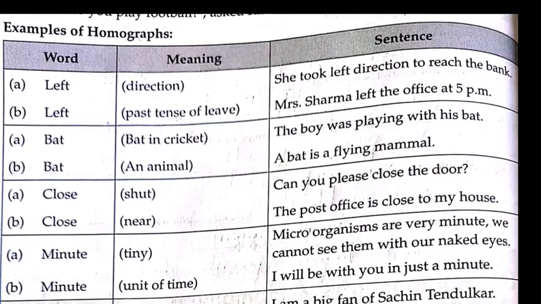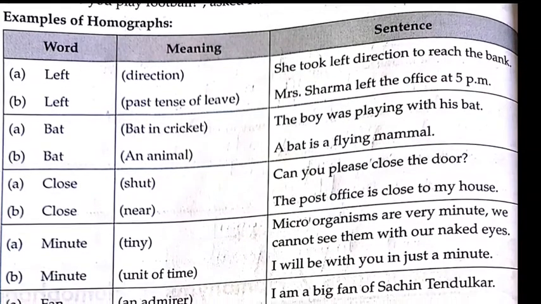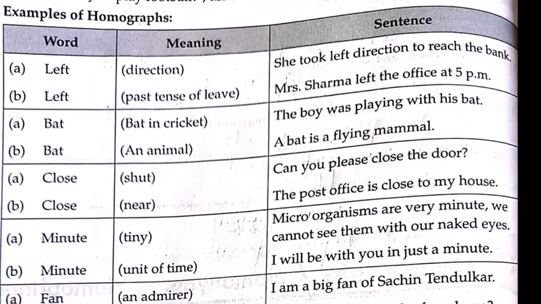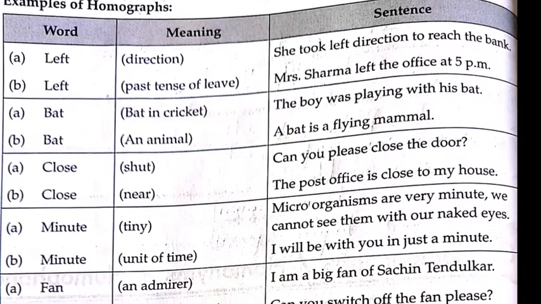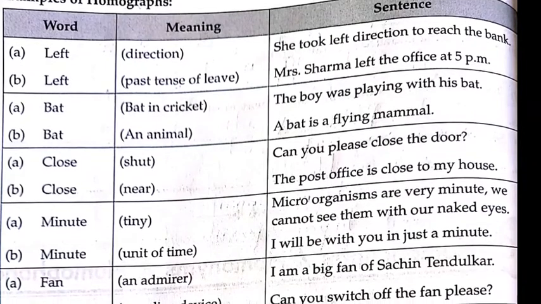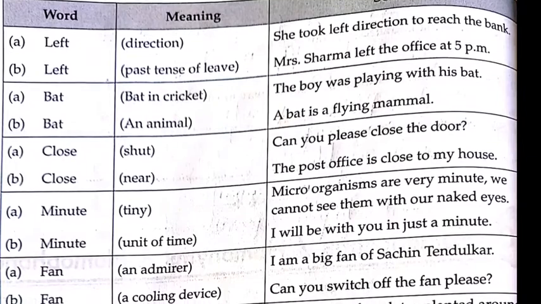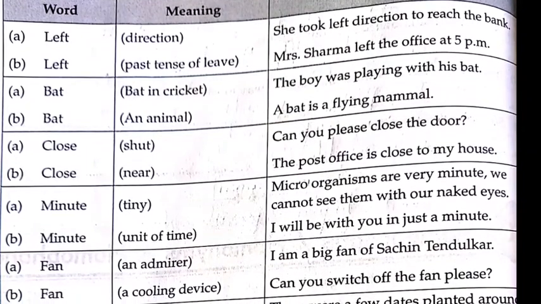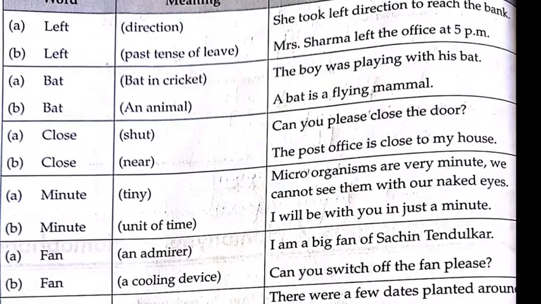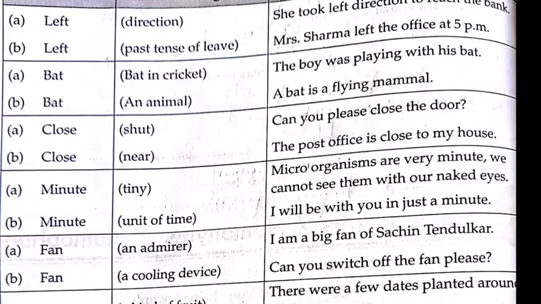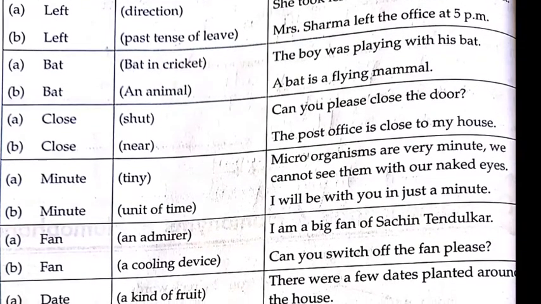Now let us see some words, their meanings and the usage in the sentences. Left, direction. She took left direction to reach the bank. Second, left. Past tense of leave. Mrs. Sharma left the office at 5 p.m. Bat in cricket. The boy was playing with his bat. Bat, an animal. A bat is a flying mammal. Close means shut. Can you please close the door? And close means near. The post office is close to my house.